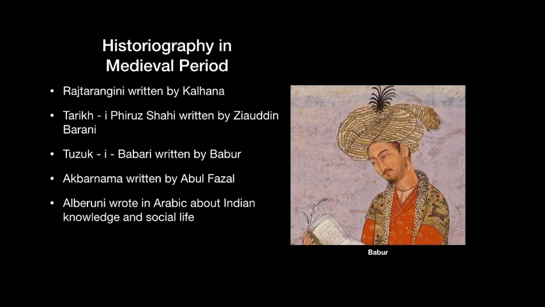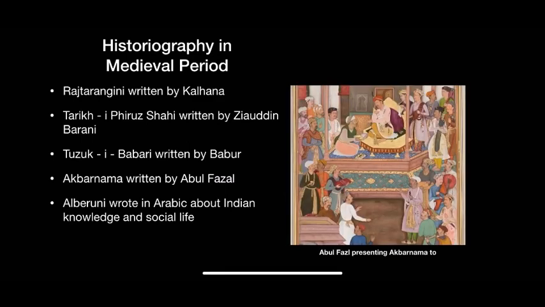Now, this book is an official record of reign of Akbar, and it was commissioned by Akbar himself. Abul Fazl was one of the 9 jewels in Akbar's court. In this picture you see Abul Fazl is presenting Akbarnama to Akbar.